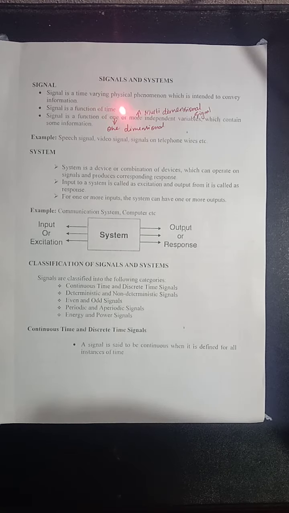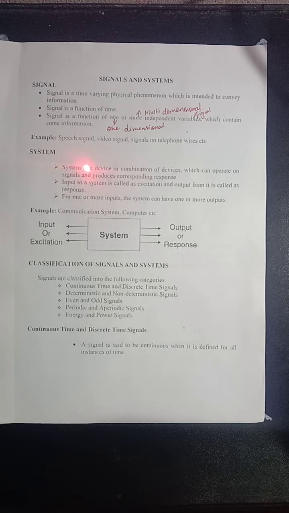So, this is about the definition of signal and examples of signal. Generally, signal is a time-varying physical phenomenon which is intended to convey information. A few examples of signal are speech signal, video signal, signals on telephone wires. Right. Now, what about the definition of system?